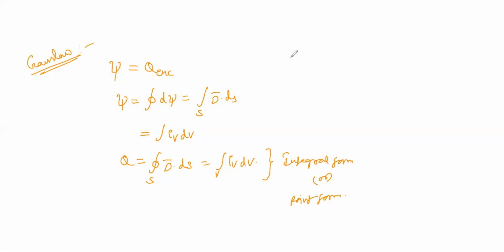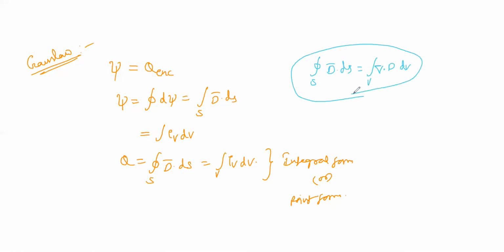We get the expression like this: closed surface integral of D bar dS equals the volume charge. The D bar can be written with the divergence, del dot D bar, and the differential term will change from surface to volume. This is after applying the divergence expression.